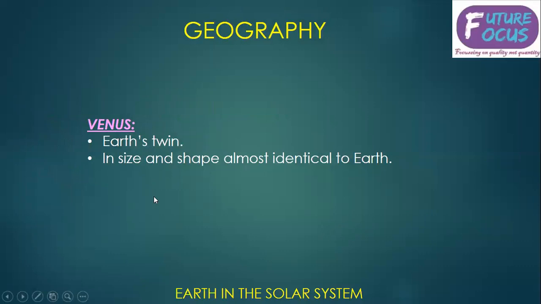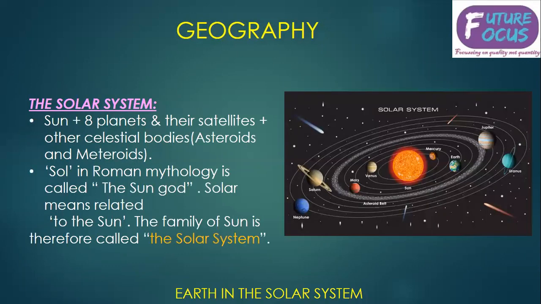Next is Venus, the second planet. This is Earth's twin. The size and the shape is almost identical to Earth.